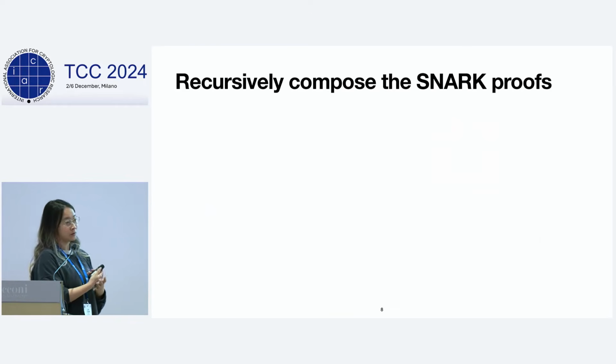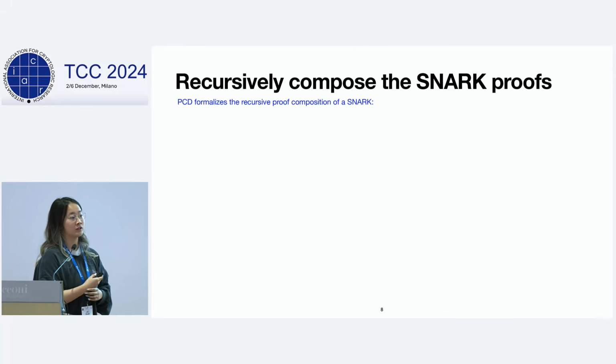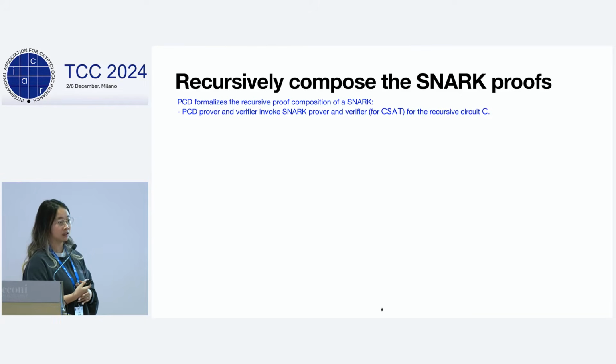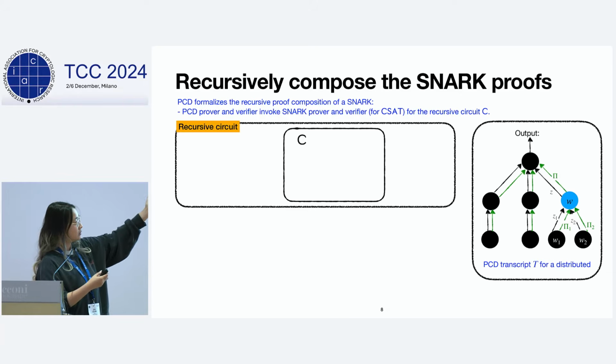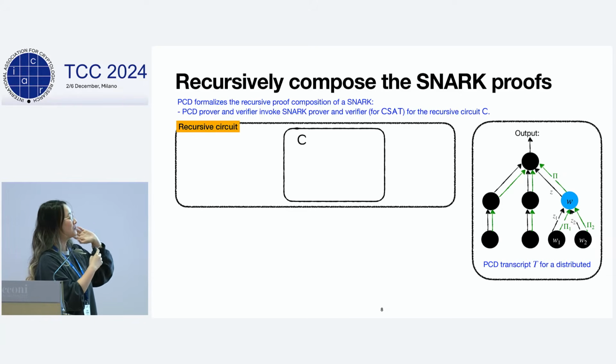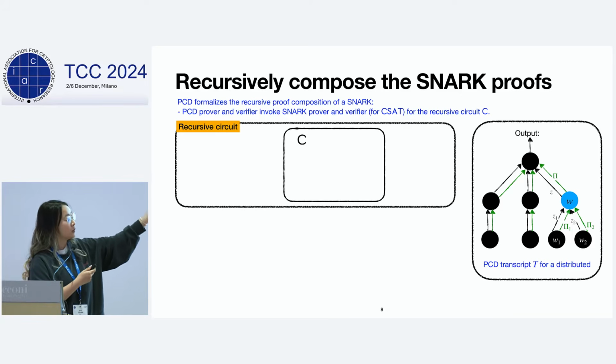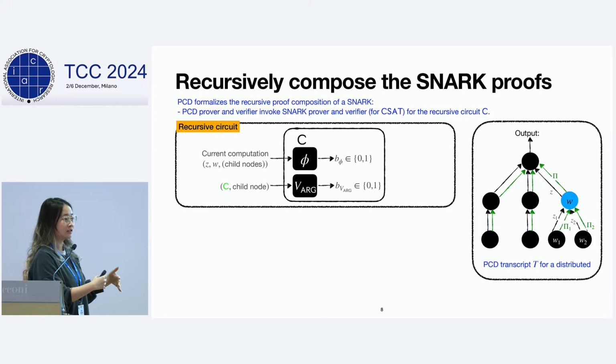So the actual working construction is the recursive proof composition, in which the PCD prover and verifier invoke the SNARK prover and verifier for a particular recursive circuit C. Recall that we said a few slides ago, for this particular highlighted node, the blue one, we want to make sure that the proof pi shows us that first, the current computation is correct, and second, there are valid proofs showing the correctness for the child vertices.